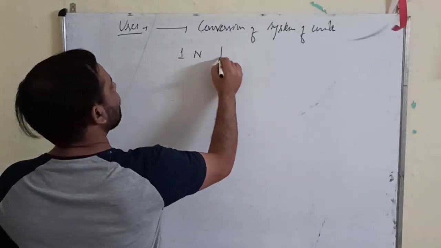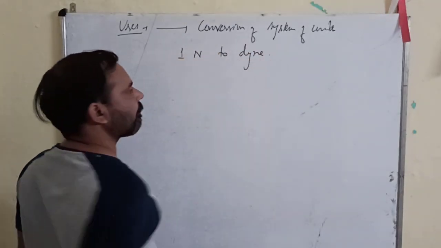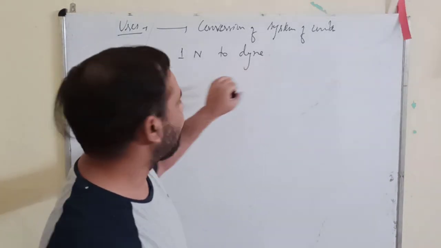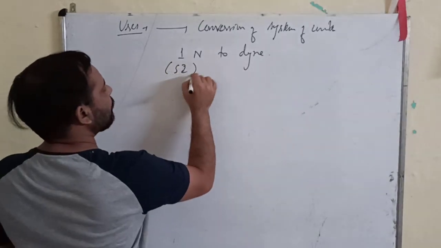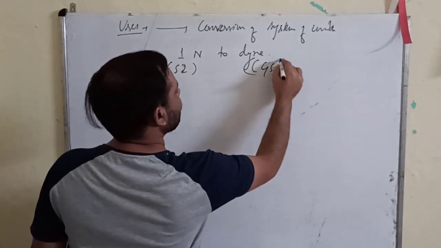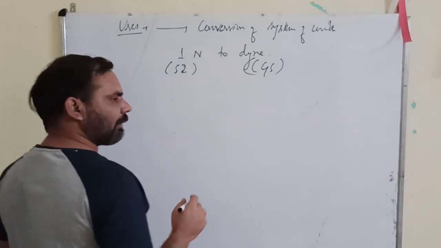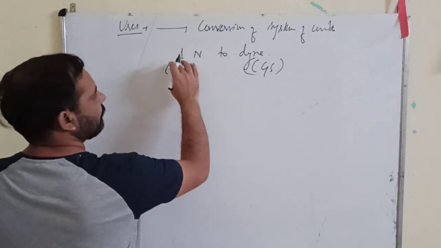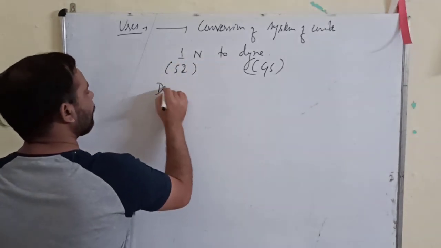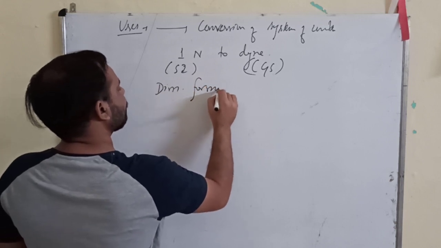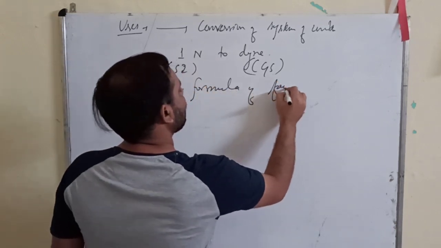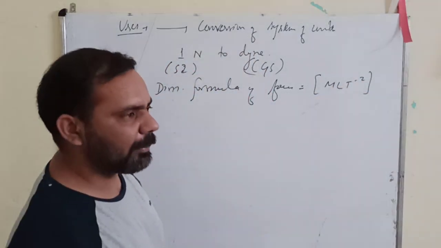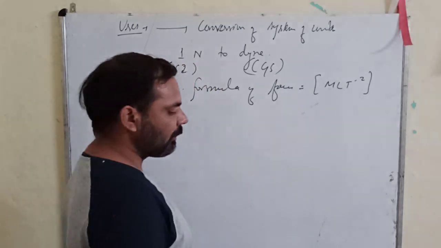Suppose 1 Newton to dyne. I am converting how much 1 Newton will be in terms of dyne. Means I am converting an SI unit to a CGS unit. Okay. Now I will first write the dimensional formula of force. They both are units of force. So the dimensional formula of force is MLT minus 2. MLT minus 2 is the dimensional formula of force.